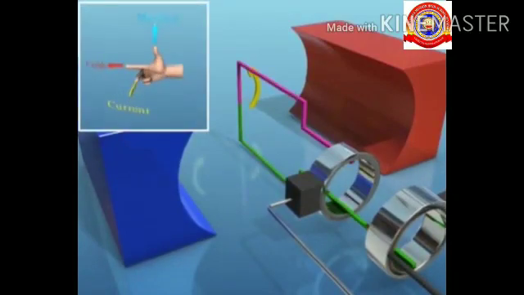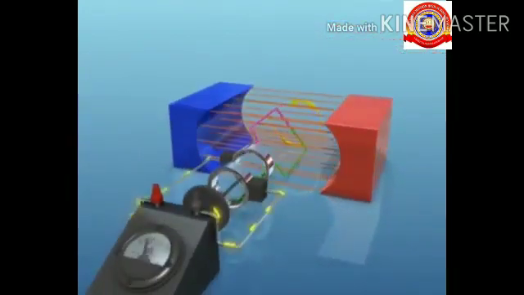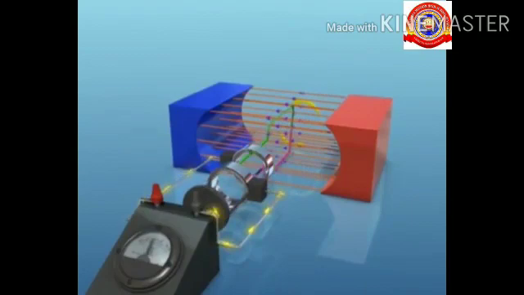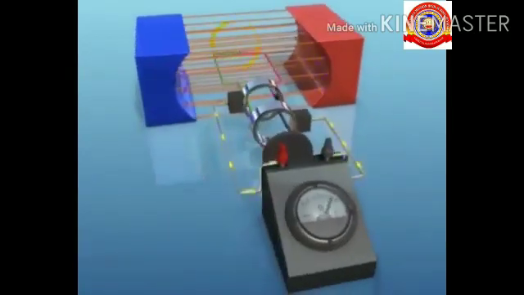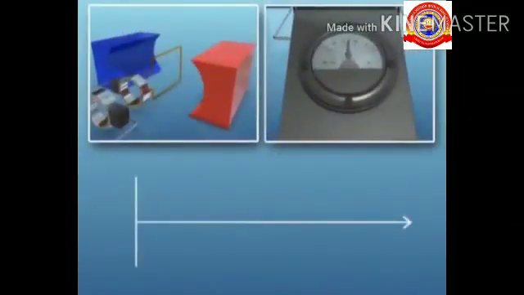As per Fleming's right hand rule, the direction of current in the green arm is outwards and in the pink arm is inwards. After rotating the armature half a turn in the anti-clockwise direction, the direction of current in the green arm becomes inwards and that in the pink arm becomes outwards. Thus, after every half rotation, the direction of current changes and as a result, an alternating current is generated.